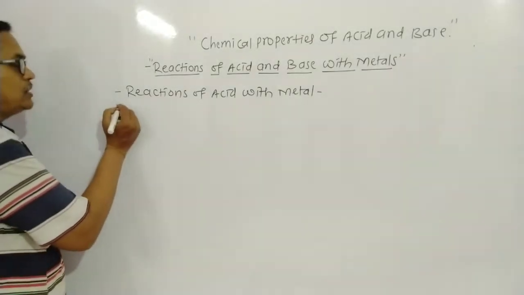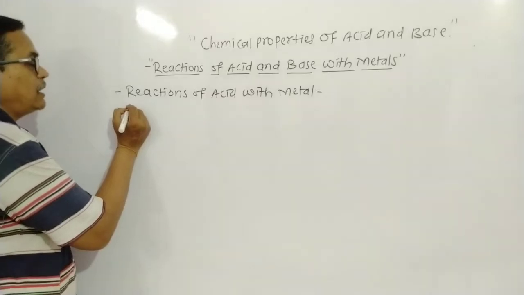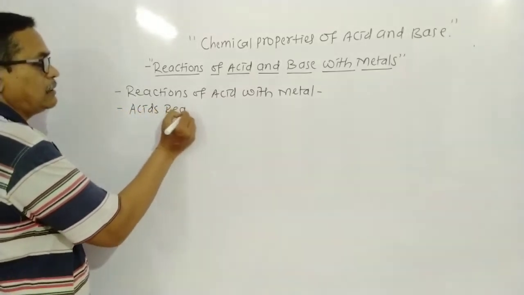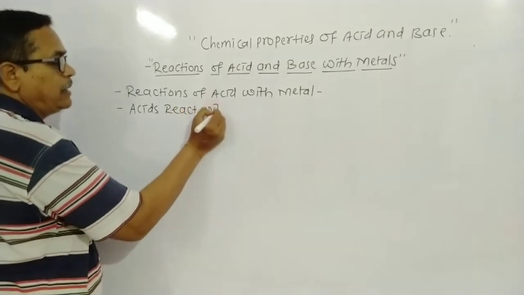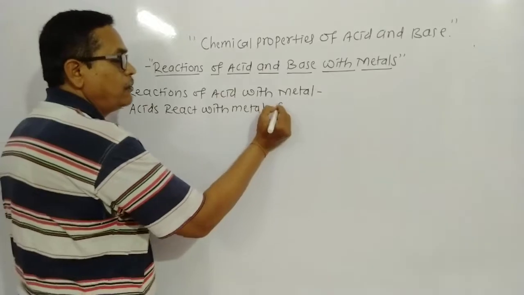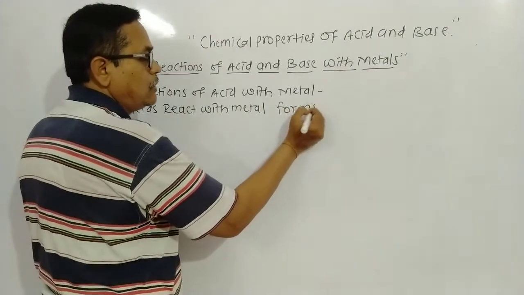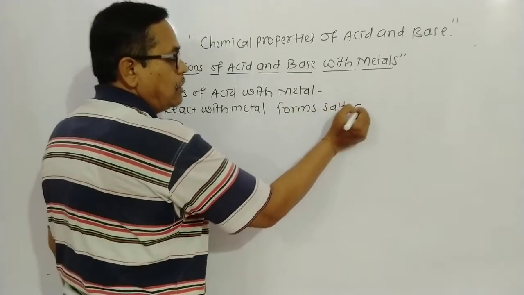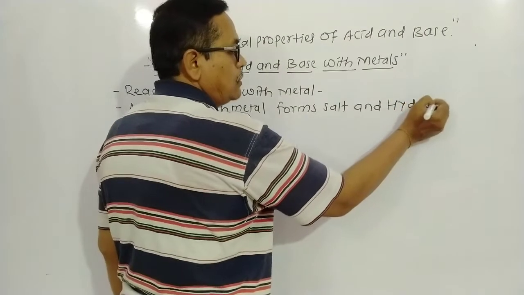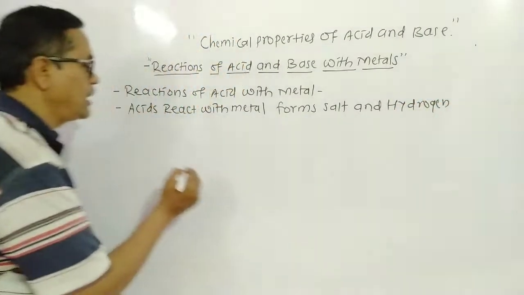Look here, what is the common statement? Acids react with metal, forming salt and hydrogen gas.